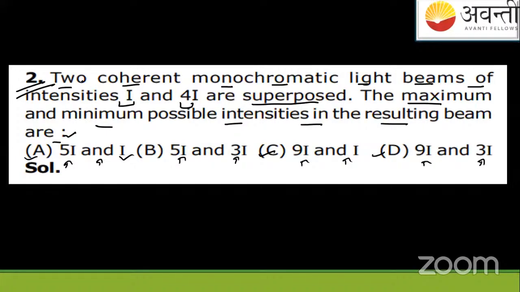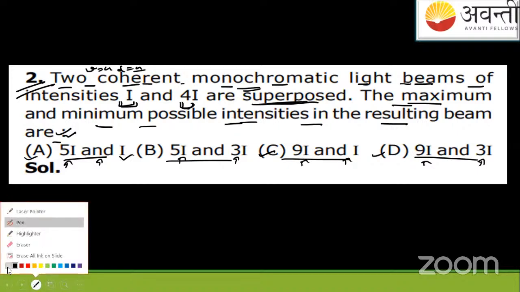This is the question in front of your screen. There are two coherent sources. Coherent means frequency constant, phase difference constant, fixed. Monochromatic means having the same common wavelength. Two coherent monochromatic light beams of intensities I and 4I are superposed, overlapped. They're asking the maximum and minimum possible intensities in the resulting beam. The options are 5I, I; 5I, 3I; 9I, I; or 9I, 3I. I'll give you 2 to 3 minutes to solve it, then I will give you the solution. Your time starts now.